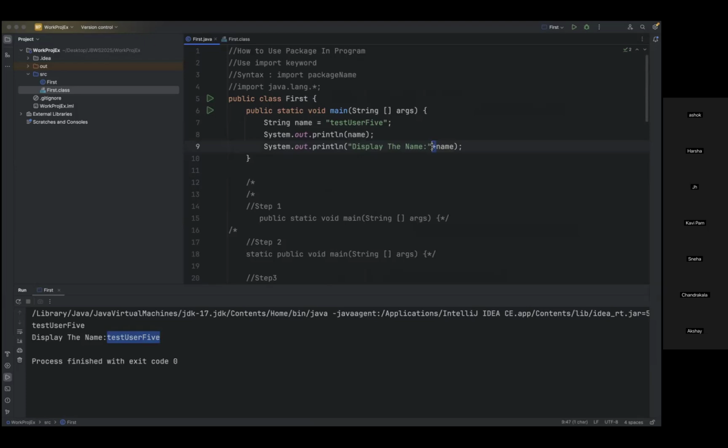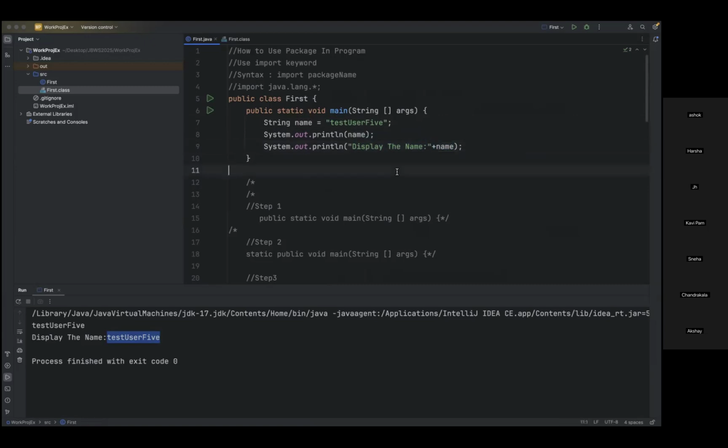What does it mean? It is the concatenation operator, where we are combining two different types of data. This data is different, which is coming from a variable. This data is different, which we are defining, and it will remain the same till you change it. But we can change this. The value will keep on changing. That's the reason we are using this concatenation operator. Okay, so concatenation is also another topic.